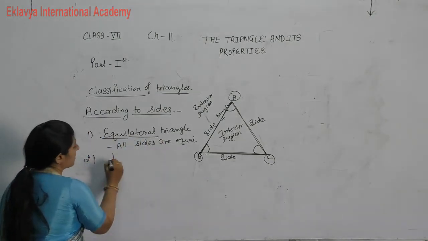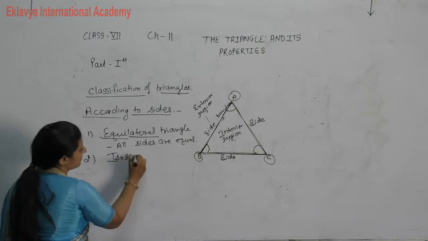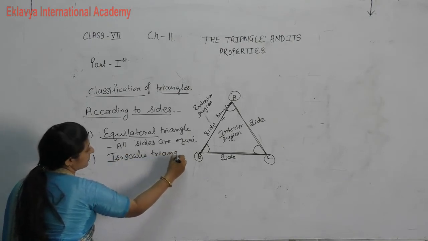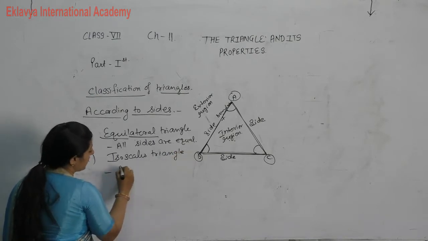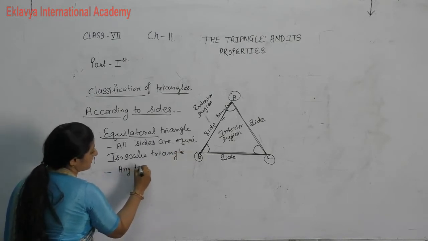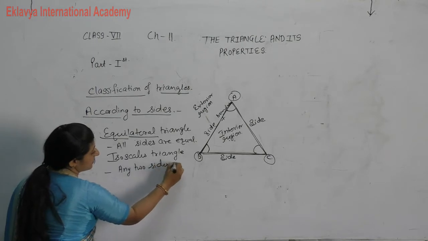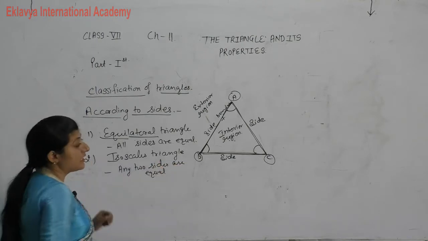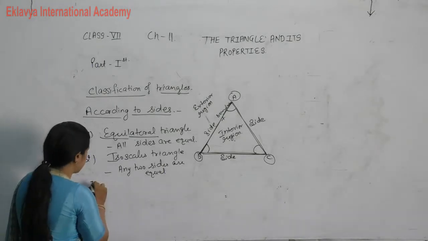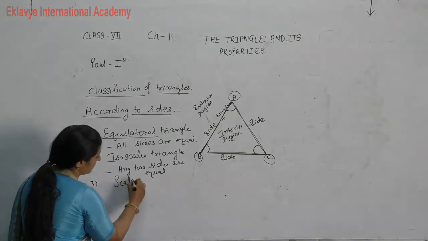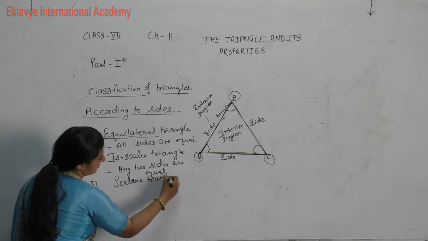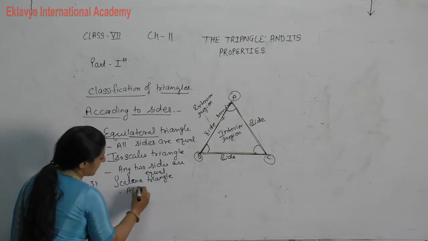Second we can say isosceles triangle. In an isosceles triangle, any two sides are equal. Third we can say scalene triangle, in which all sides are different.